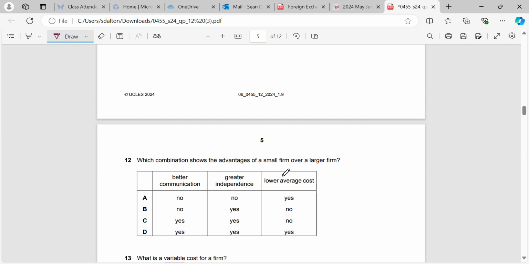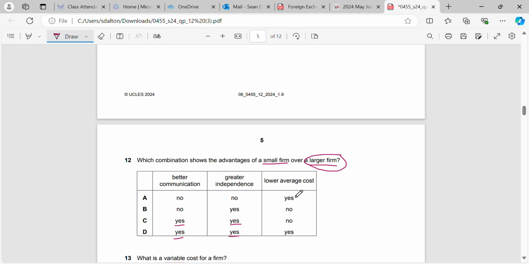So is there better communication? Well, in a small firm there would be better communication. Why? Because they don't have to go through so many people or through so many different layers, right? So it's easier to communicate with the staff. Would there be a greater level of independence? Yes, there would. A large firm might be restricted by a parent company, etc. They might have a number of different subsidiaries that maybe don't have as much independence as they would like.